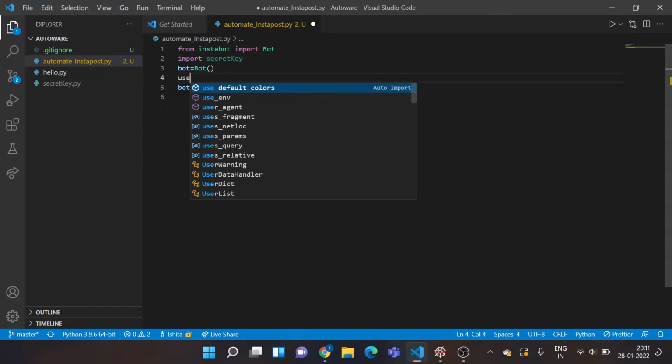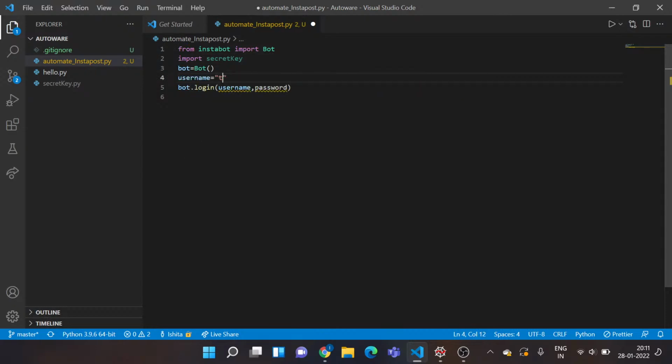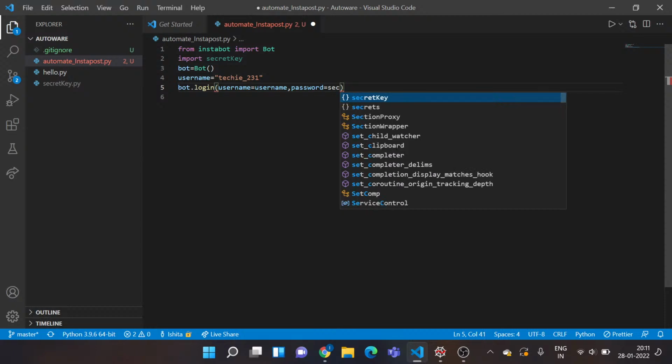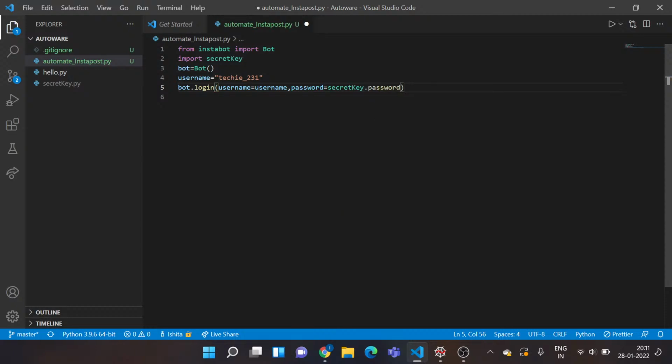And I'll create one variable for my username. And I'll pass it over here. So you need not worry about what code I have written over here. You just need to specify your username and password in strings as parameters for this function.